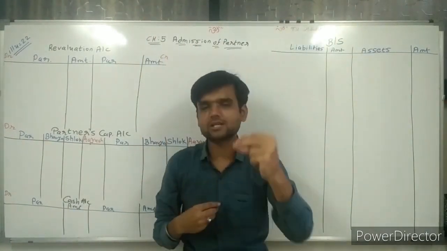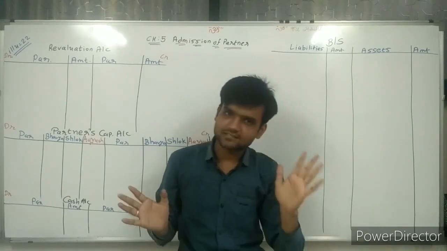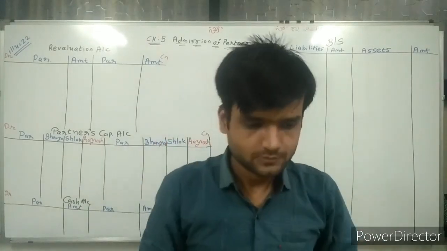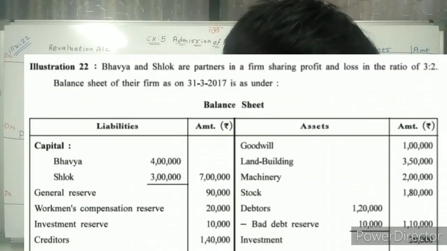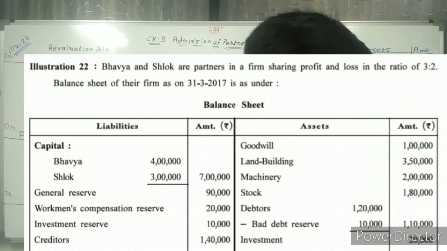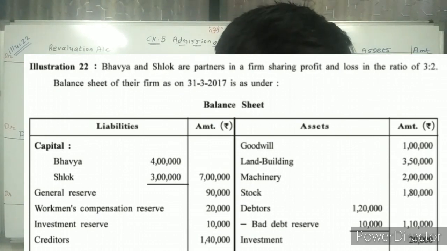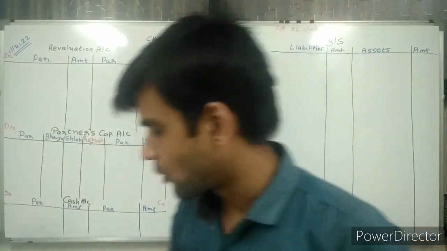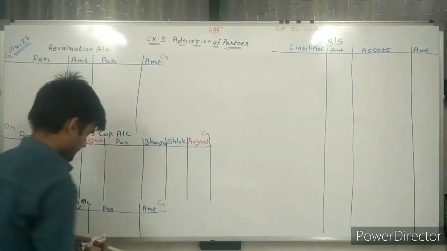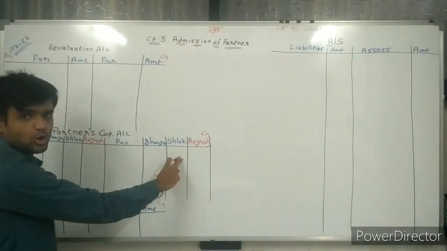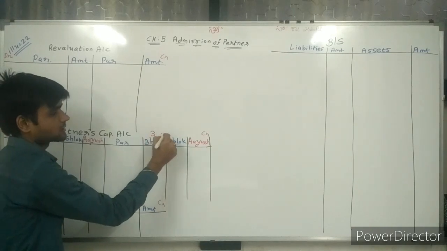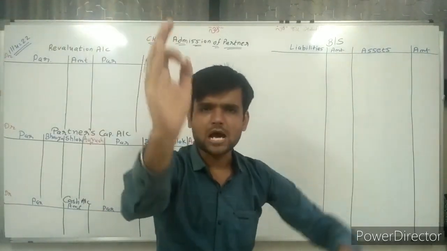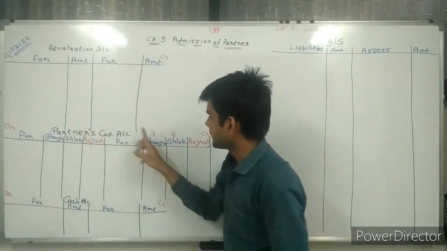Now I am reading the question same as last lecture. No change in it. Bhavya and Shlok are partners in a firm, sharing profit and loss in the ratio of 3:2. So first of all, I am writing in the capital account Bhavya and Shlok, and the profit and loss ratio is 3:2. Simple. After reading this line, I can write Bhavya, Shlok.